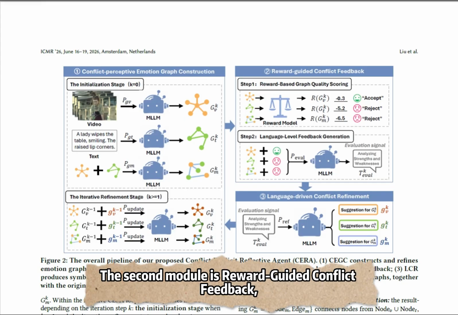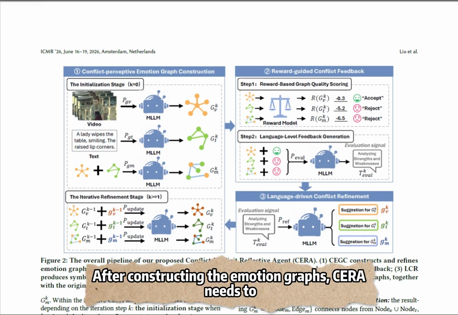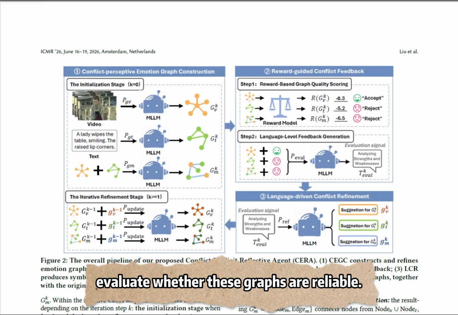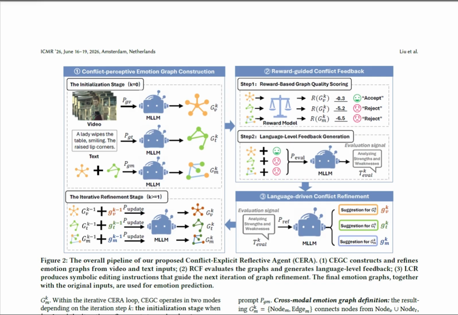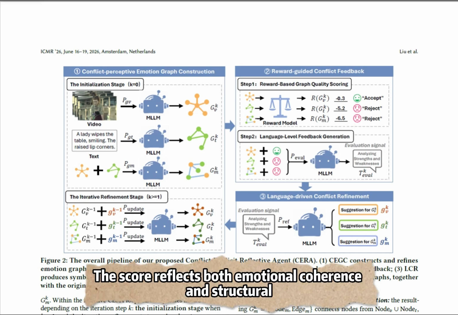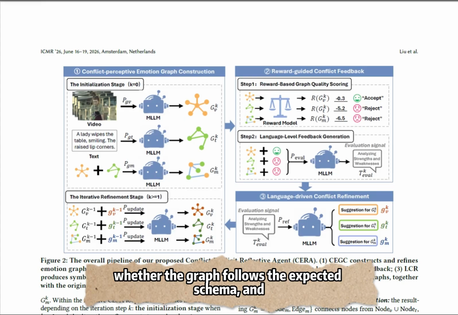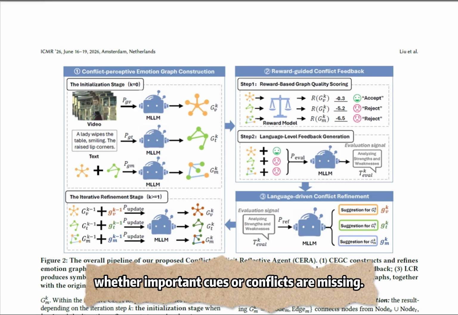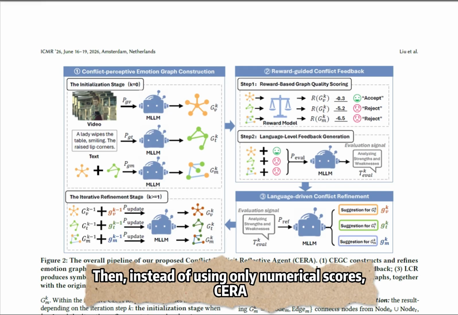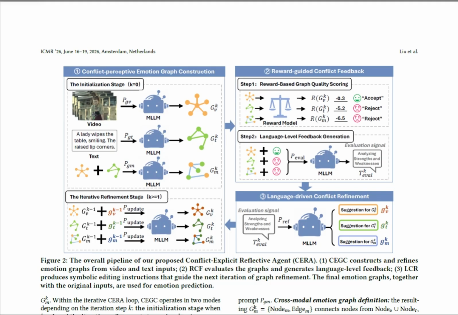The second module is Reward-Guided Conflict Feedback, or RCF. After constructing the emotion graphs, CERA needs to evaluate whether these graphs are reliable. To do this, we use a frozen human-aligned reward model to score the video graph, the text graph, and the cross-modal graph. The score reflects both emotional coherence and structural validity. For example, whether the emotional relations are consistent, whether the graph follows the expected schema, and whether important cues or conflicts are missing. Then, instead of using only numerical scores, CERA converts the evaluation results into natural language feedback.